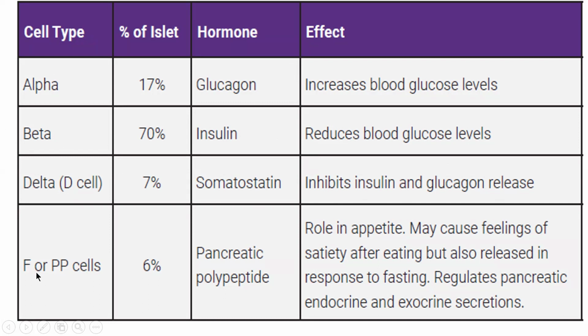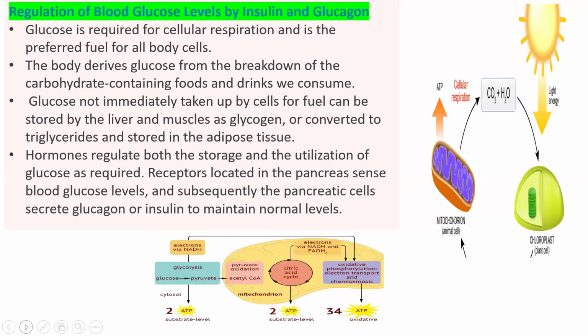PP cells, also called F cells, have a role in appetite and hunger, may cause a feeling of satiety or satisfaction after eating, but are also released in response to fasting. They regulate pancreatic endocrine and exocrine secretion.